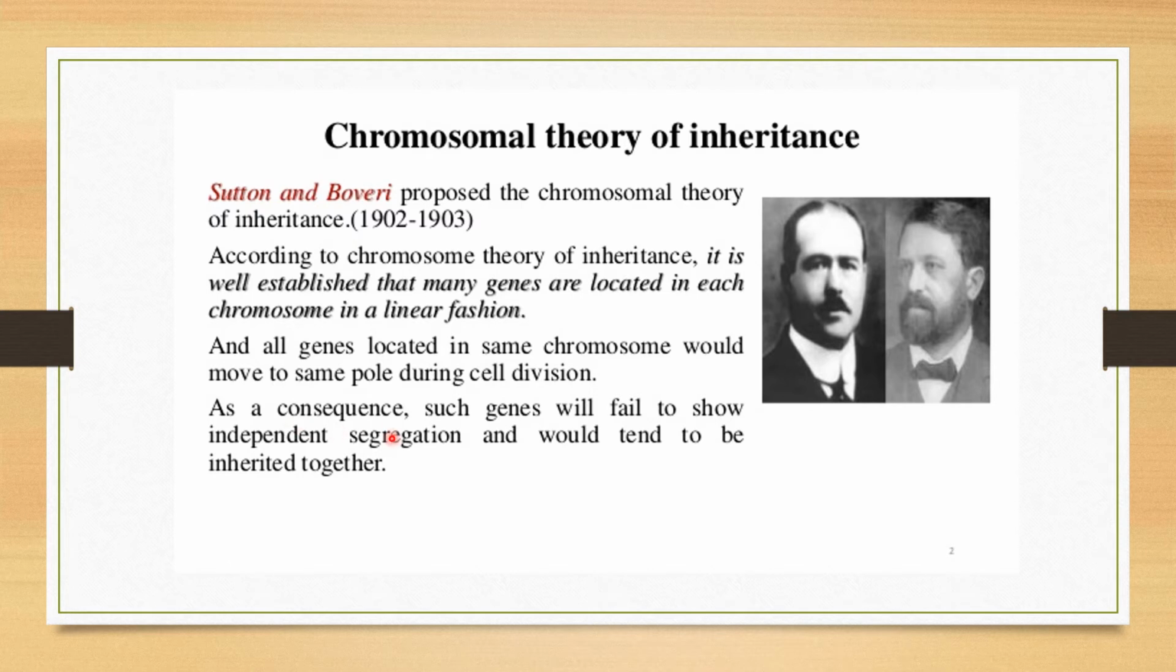So such genes will fail to show independent segregation. There won't be any separation between the genes, and they will be inherited together even in the next generation because they are in very close contact with each other. Now what is next?